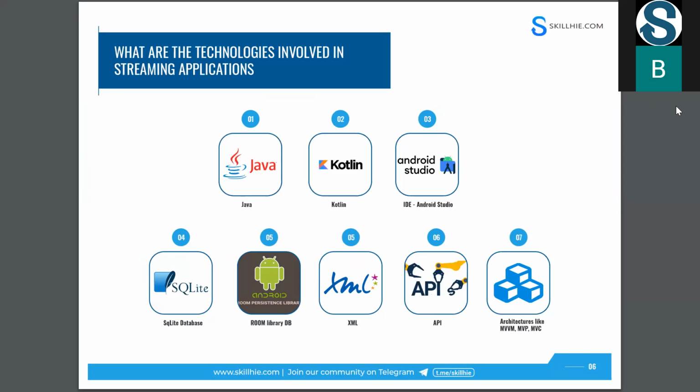Here you can see the language level: either we can go with Java or Kotlin. But please remember one point: if you know Java, Kotlin is very easy. It's just an extension of Java. I mean, why has Google launched the Kotlin language? Because Java has some disadvantages when you are developing an Android application with Java. To overcome all those disadvantages, they came up with one good idea and a good language, Kotlin. That language name is Kotlin.